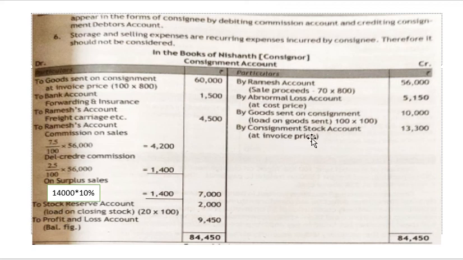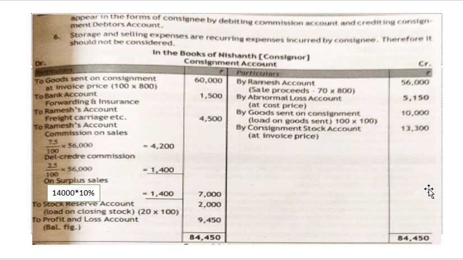Here, by consignment stock account, on your debit side you will be recording it as to stock reserve account, loading, that is profit on closing stock. So what is your closing stock? 20 units. So what is the extra profit the consignor is charging? 100. So 20 into 100 will give you 2,000 rupees. So this is how you are recording.